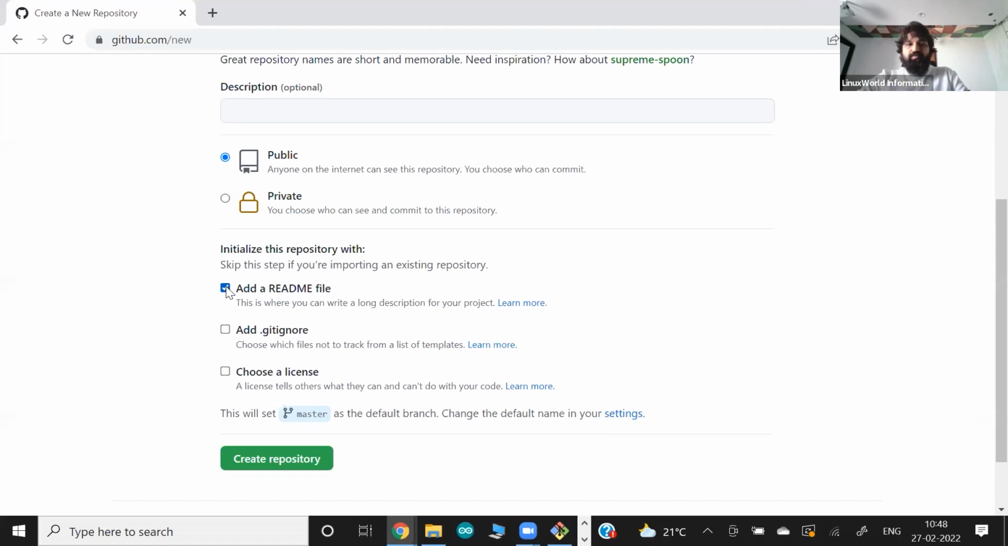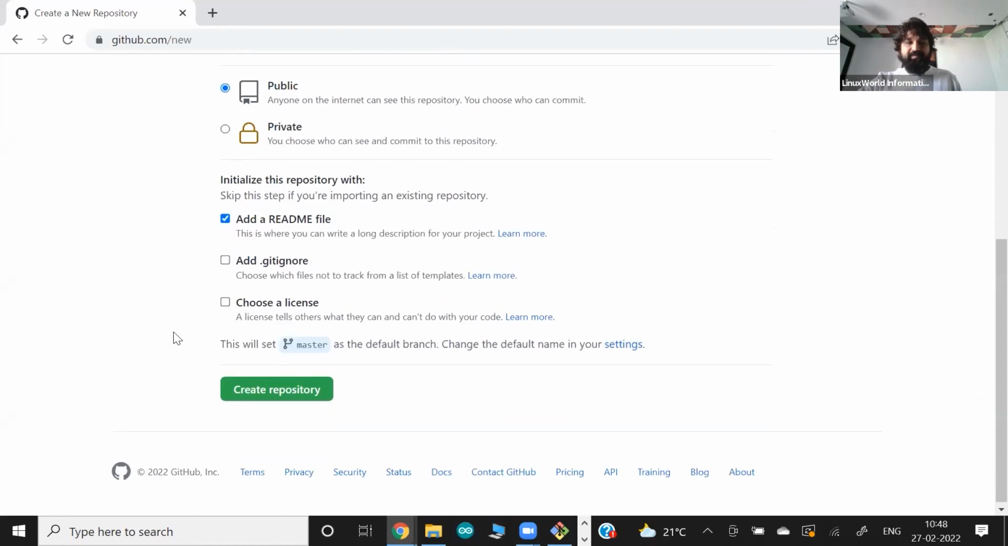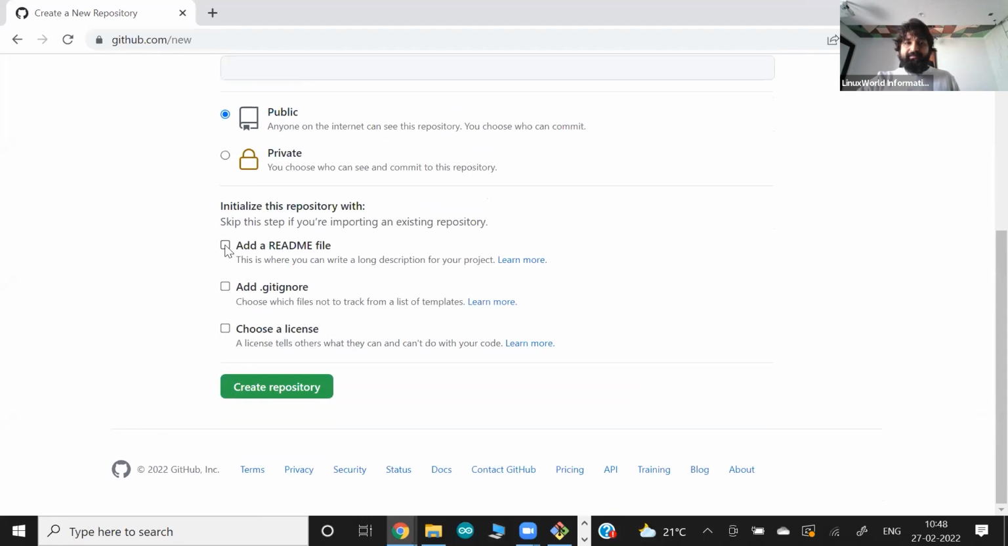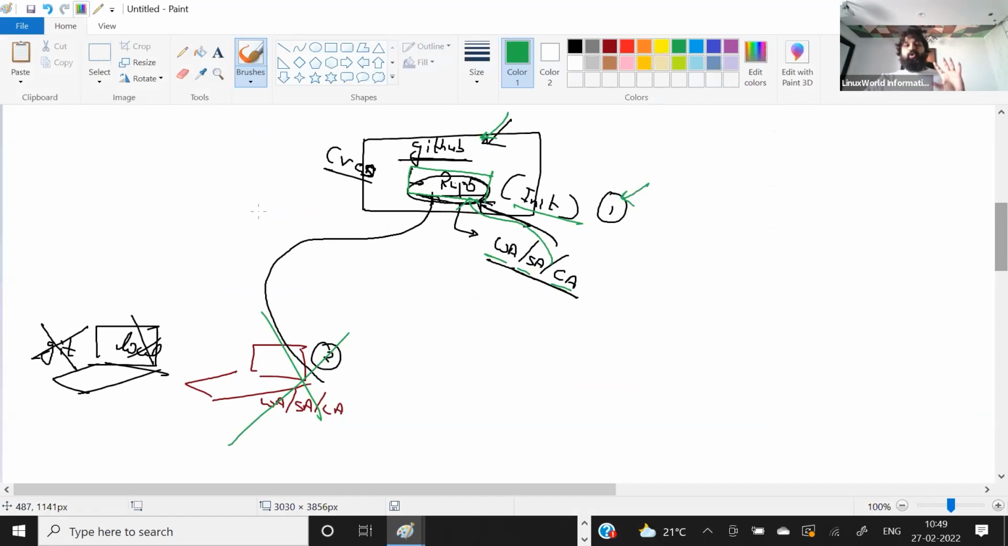By adding one file, they will create a new branch here called the master branch. Okay, and let me create. If you don't connect this, it means they feel you just want to create some kind of dummy repository and you want to upload your local repository in the future. So we'll see this demo also, how to upload from the local to the GitHub.